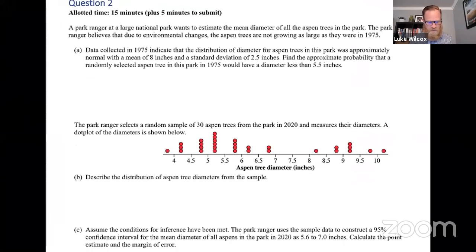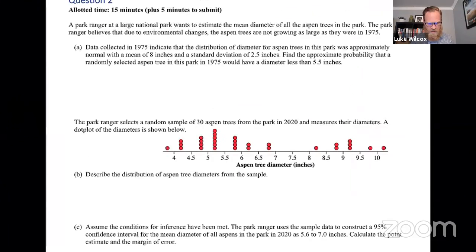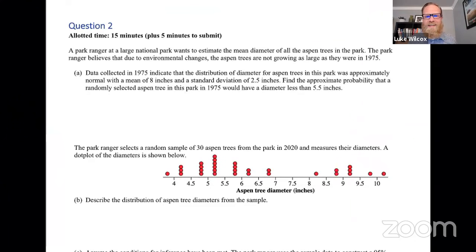All right, so here's what it says. A park ranger at a large national park wants to estimate the mean diameter of all the aspen trees in the park. The park ranger believes that due to environmental changes, the aspen trees are not growing as large as they were in 1975. Part A. Data collected in 1975 indicate that the distribution of diameter for aspen trees in this park was approximately normal, with a mean of 8 inches and a standard deviation of 2.5 inches. Find the approximate probability that a randomly selected aspen tree in this park in 1975 would have a diameter less than 5.5 inches.